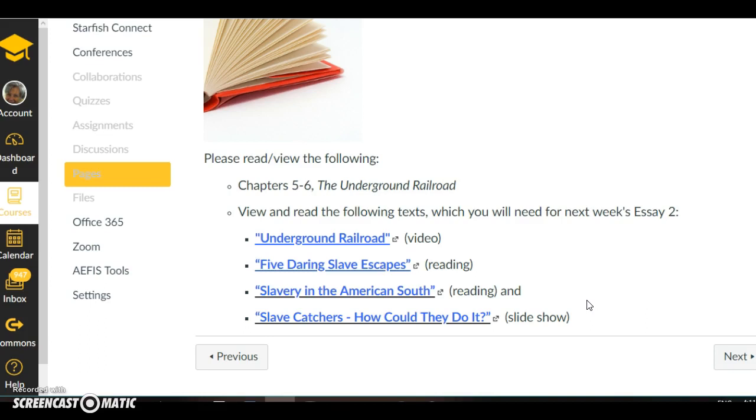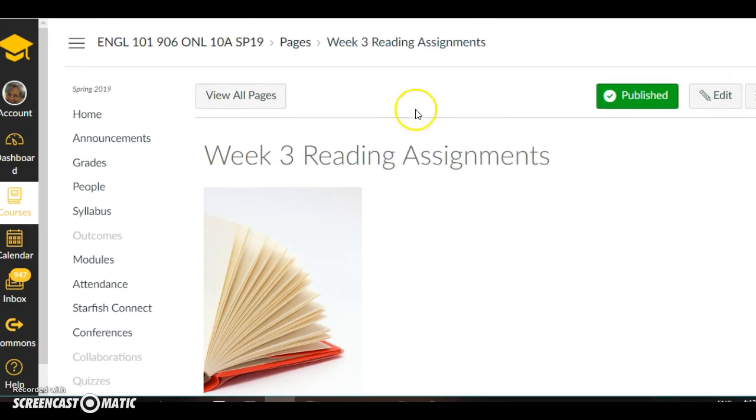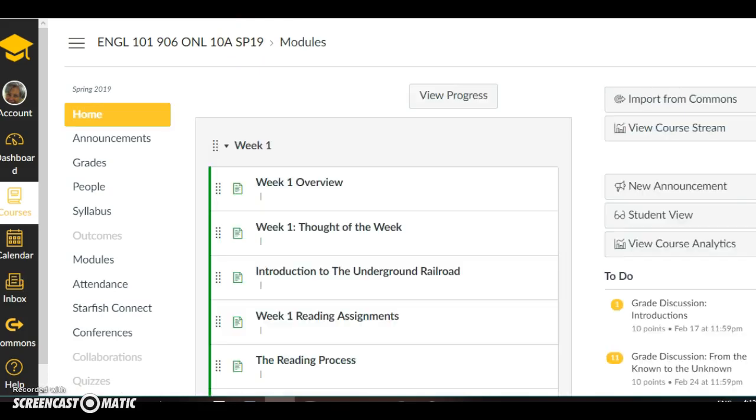They depict what actually happened during this period. So keep that in mind when you're reading and viewing these texts, that you're going to be writing in Essay 2 about whether you think The Underground Railroad is predominantly accurate or inaccurate based on your knowledge of what really happened during the slavery period in the United States. Okay, and finally, one last task is to participate in a discussion. And let me show you the question for this week.